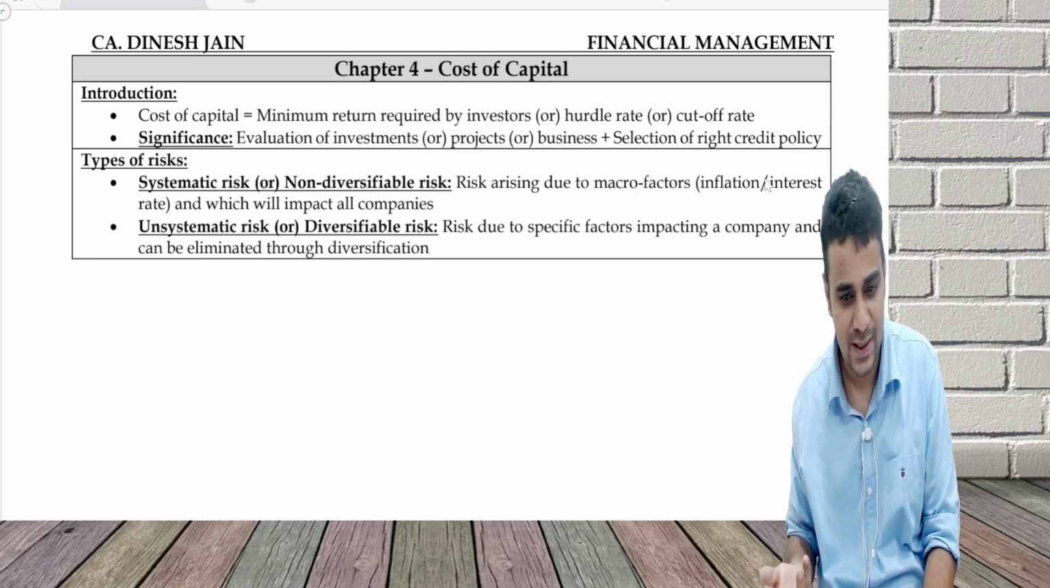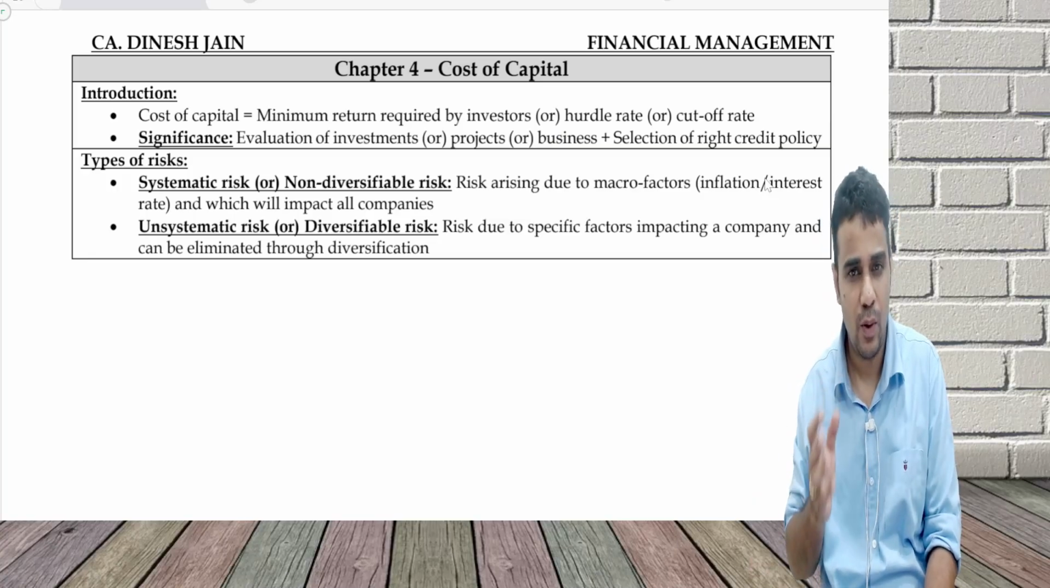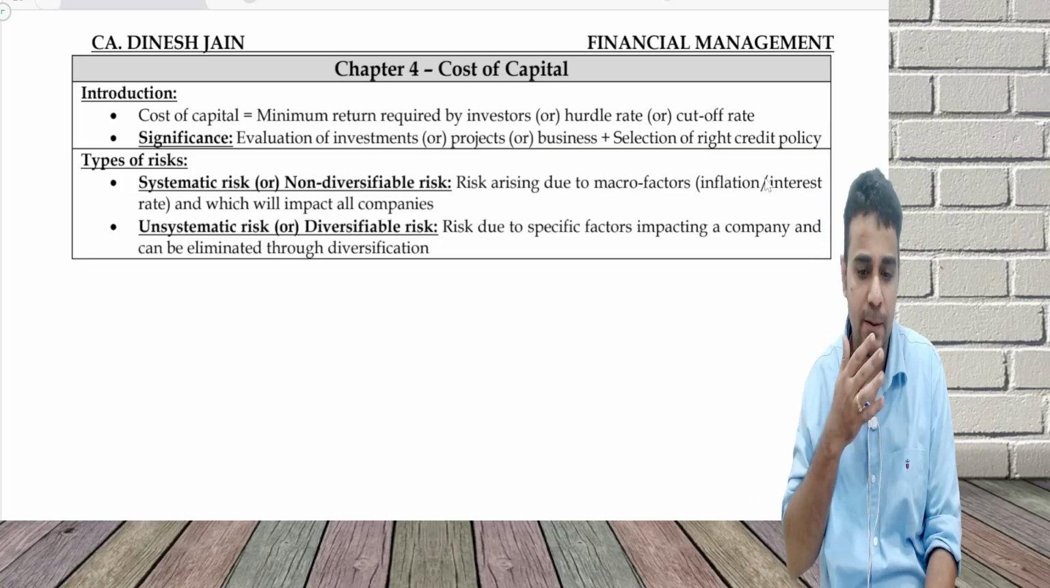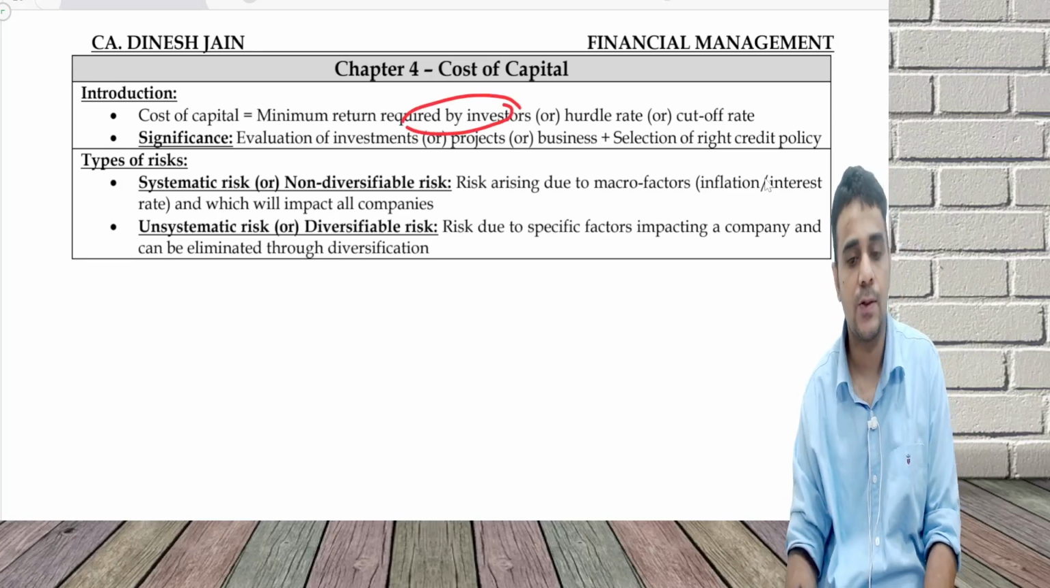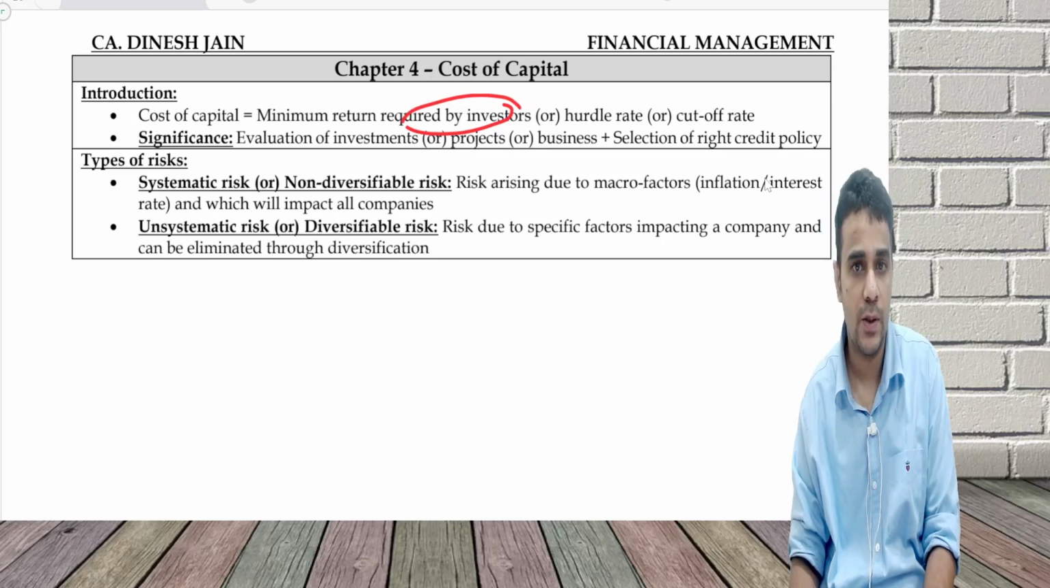Technically, not much is there in this chapter. One is, what is cost of capital? This is the minimum return which my investor wants. This is also the discount rate which I use in capital budgeting, hurdle rate or the cutoff rate.